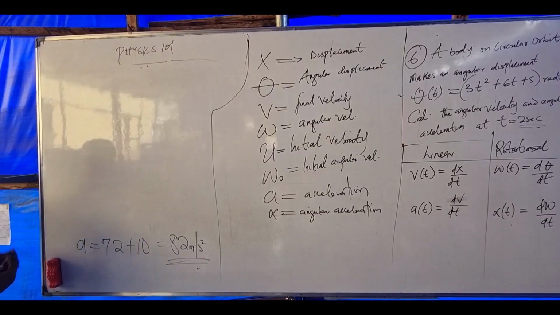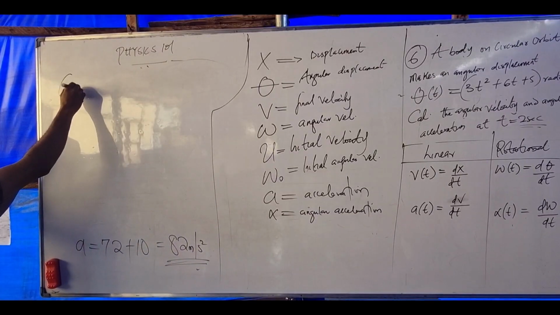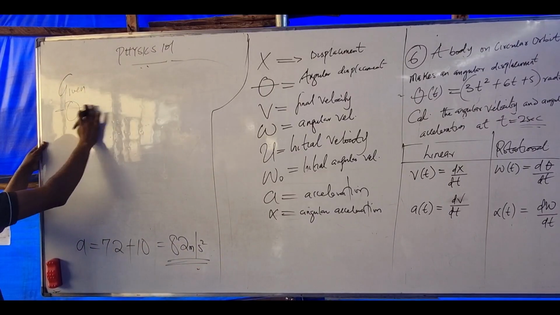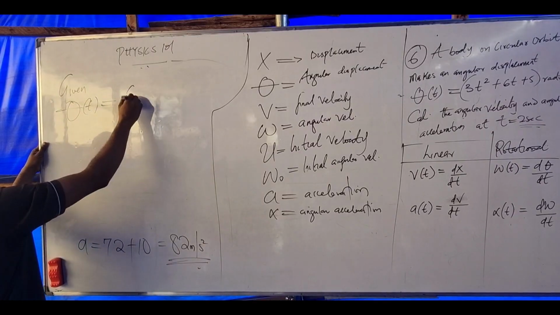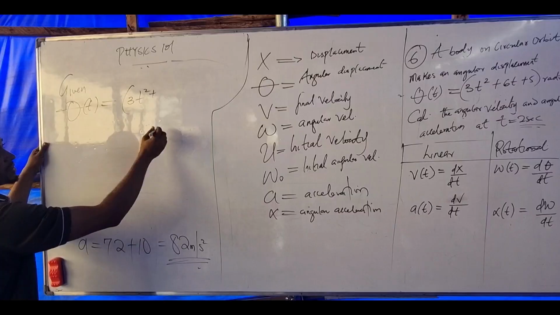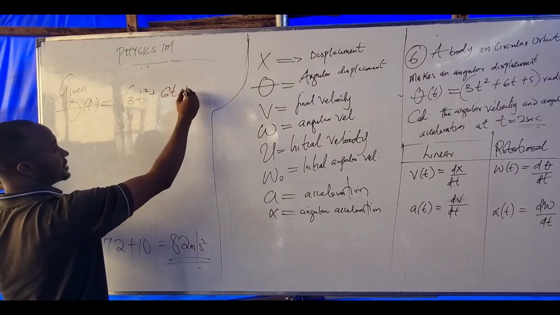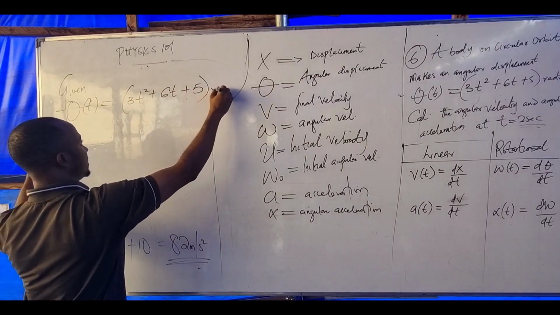Listen, we are given the angular displacement at any time t as 3t squared plus 6t plus 5, all in radians.